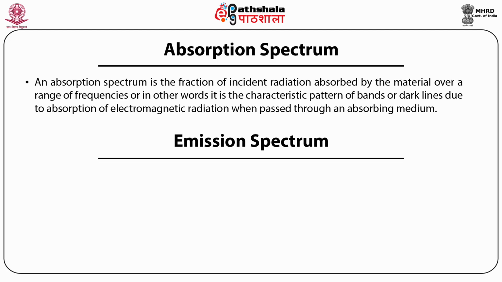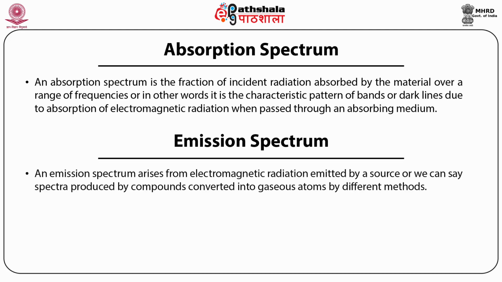The emission spectrum is a spectrum that arises from electromagnetic radiation emitted by a source, or spectra produced by compounds which are converted into gaseous atoms by different methods. That means an emission spectrum is a recording of the radiation produced by substances.